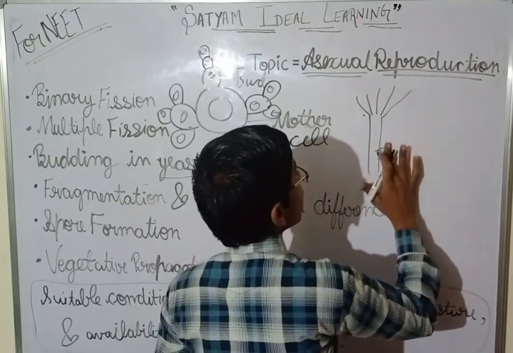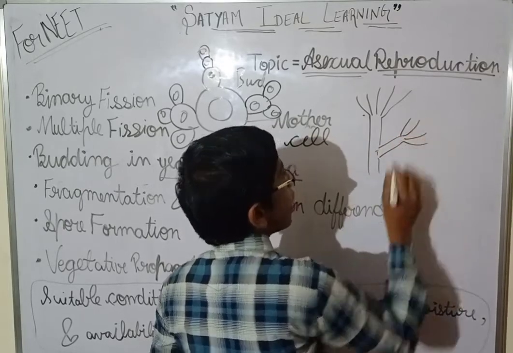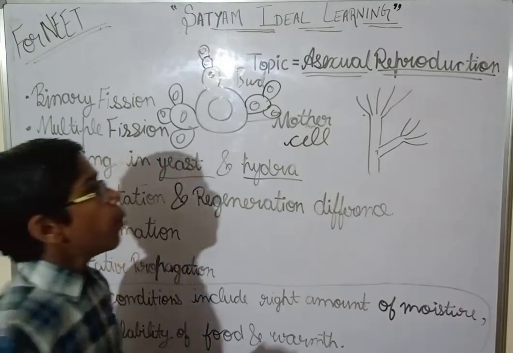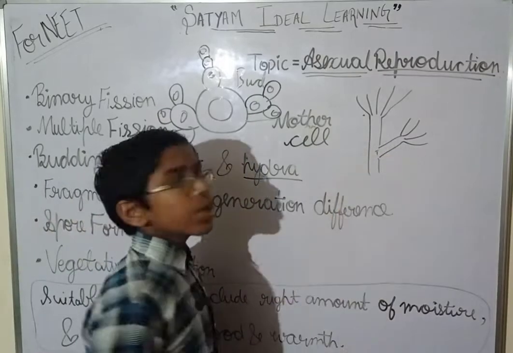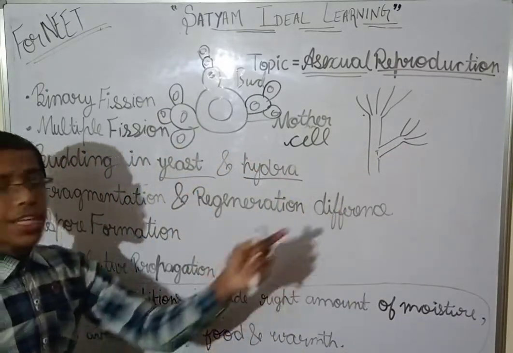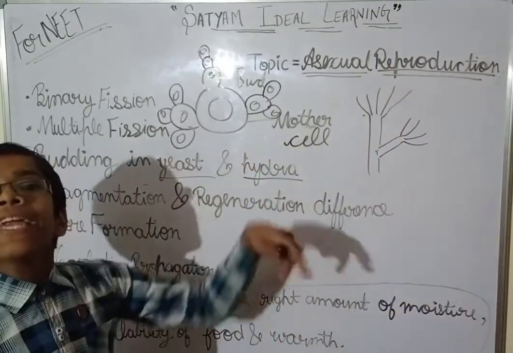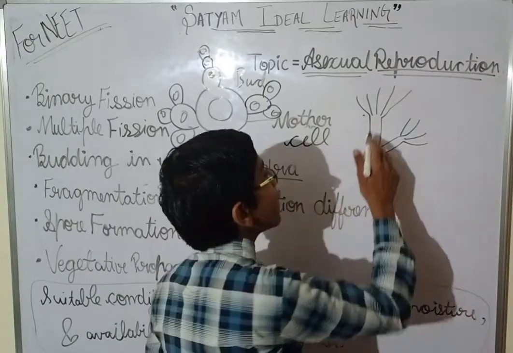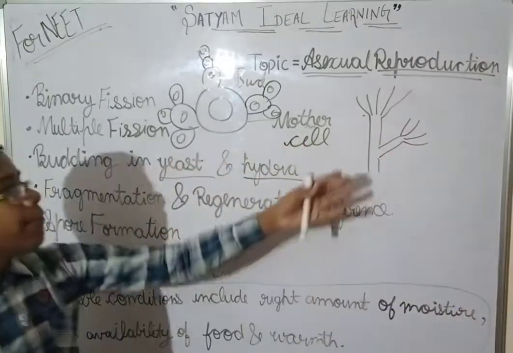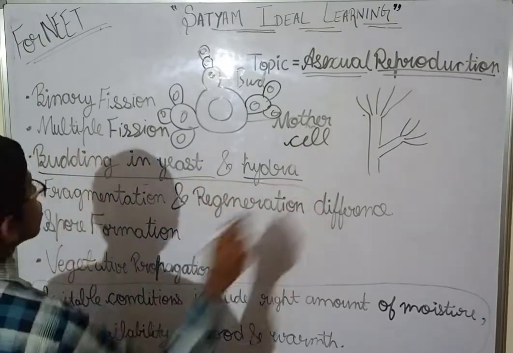Now it will grow and it will become this. It will become one more baby, one more hydra, the young hydra or the daughter hydra, you can say. Now when it becomes mature, then it will separate out from the parent, or it can detach from the parent's body. This is how budding is done. So budding is over.